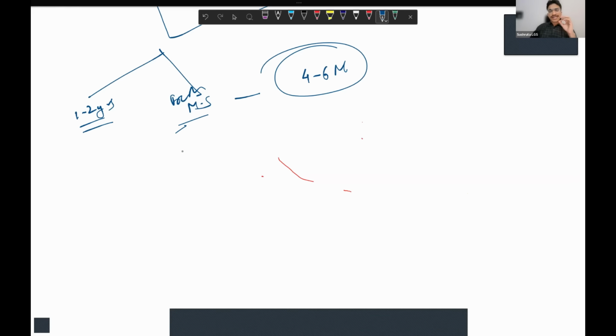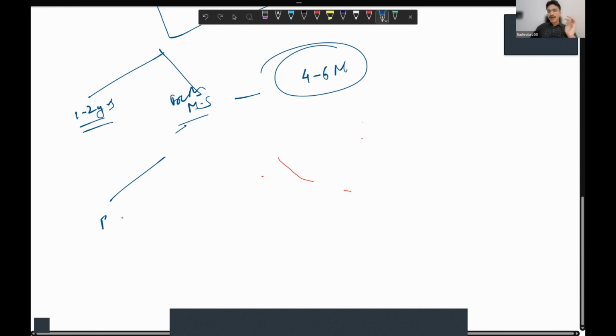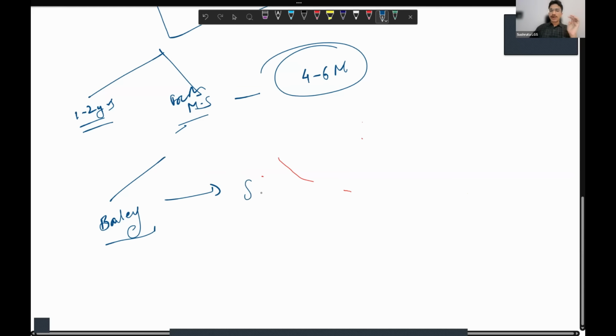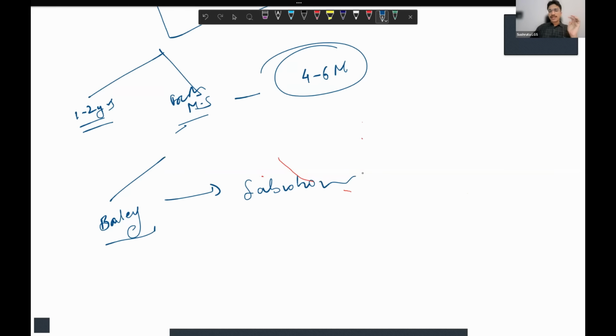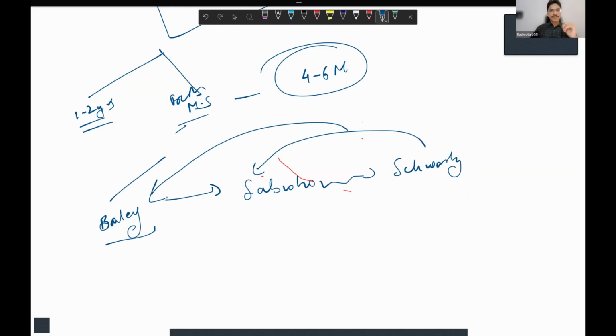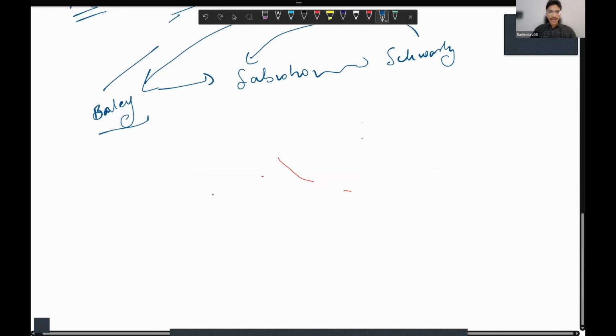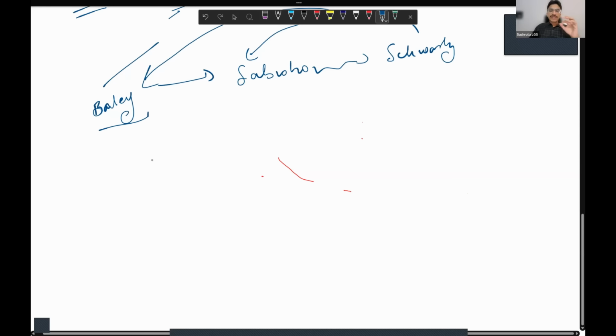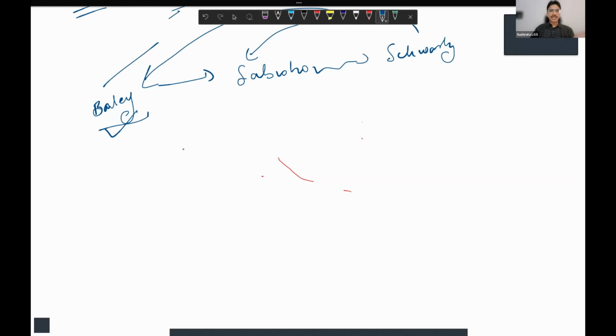Now, why it is important is that, let's say I tell you that you have to start with Bailey, then move on to Sabiston, then you move on to Schwartz if you have time, or you combine all of them if you're using an app content wherein all three are integrated. So before you start even reading Bailey, Sabiston, and Schwartz, we have a habit. What habit we have is that when we read from the textbook, we tend to read like how we used to read in 11th, 12th.